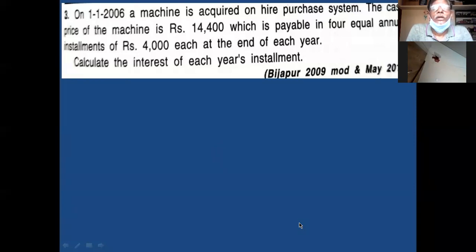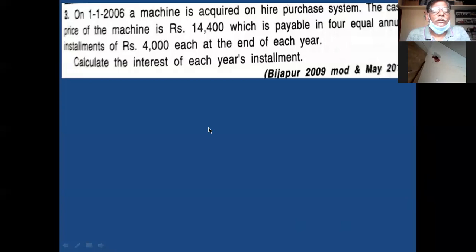Not, sir. Rate of interest is not in the problem. And so you have to go for the third method. Then you have to apply the third method of calculating the interest.